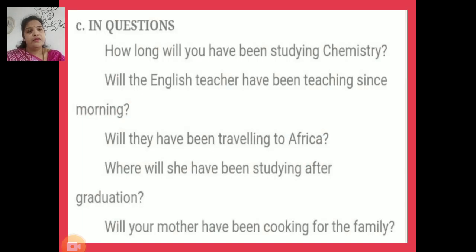Now, perfect future continuous tense is used in questions as well. For example, look carefully at these sentences. How long will you have been studying chemistry? Will the English teacher have been teaching since morning?